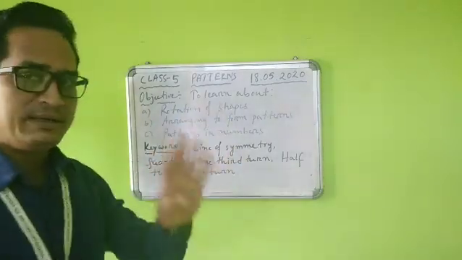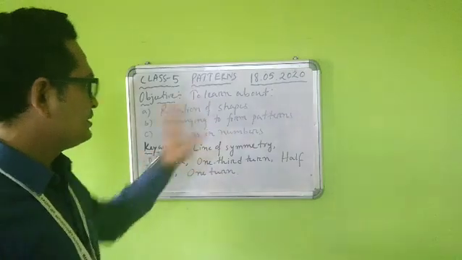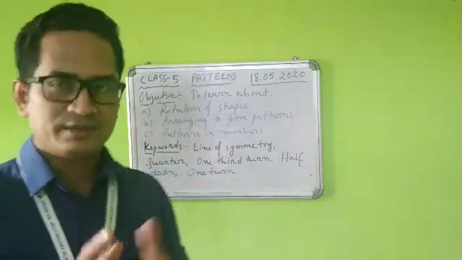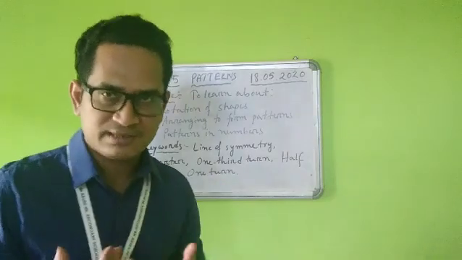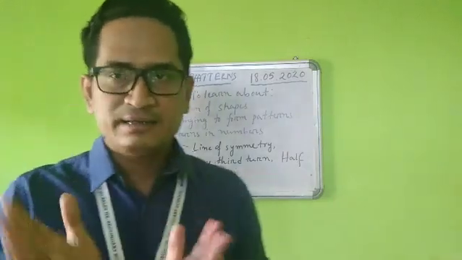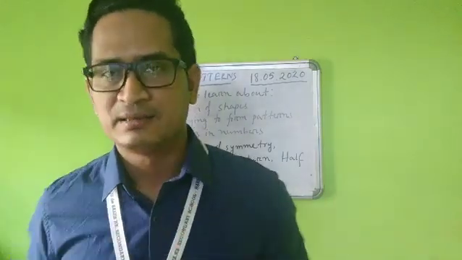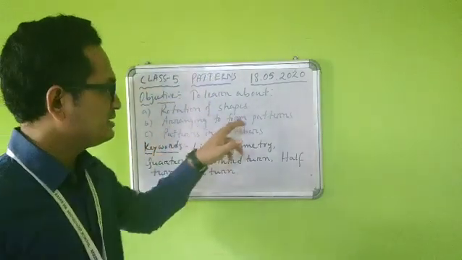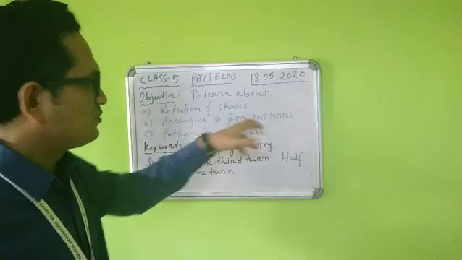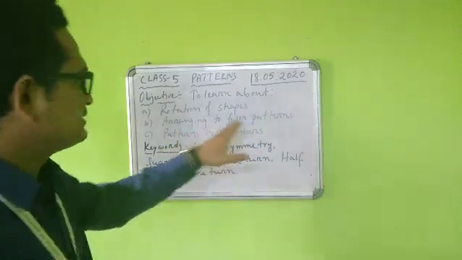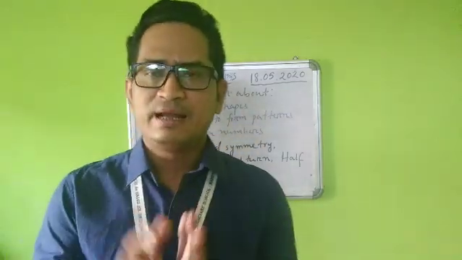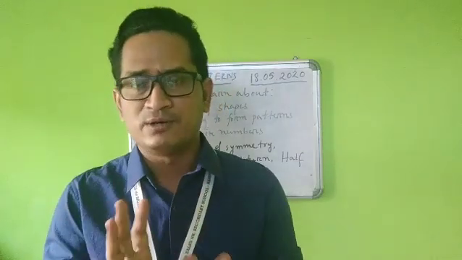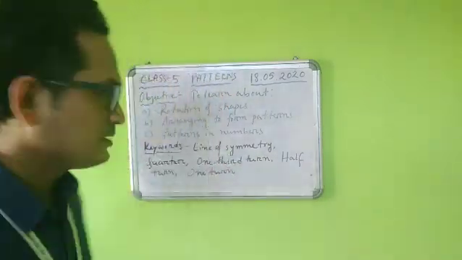Now let us see what the objectives are in short. We are going to learn mainly 3 things here. Number 1 is rotation of shapes. If we have one shape, we can rotate it at different angles and create some patterns. Second is arranging shapes or designs to form patterns. That means we can arrange those shapes and designs in a particular way to create patterns.